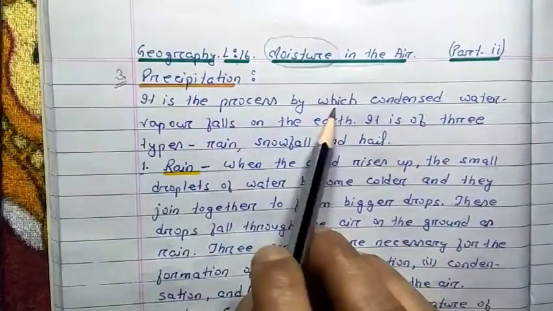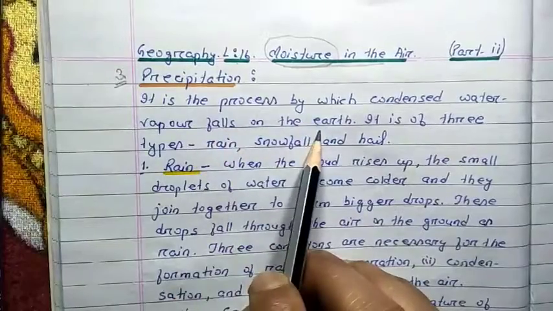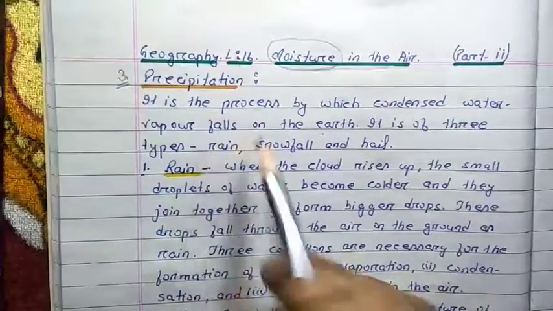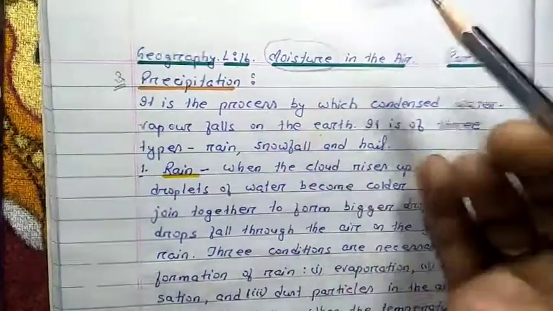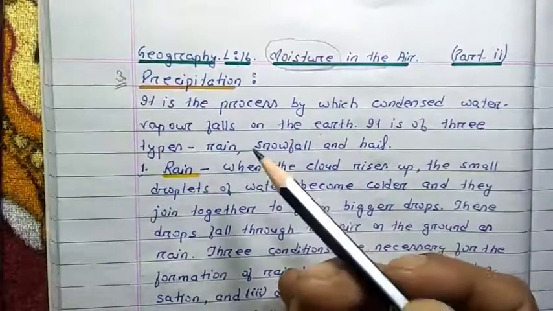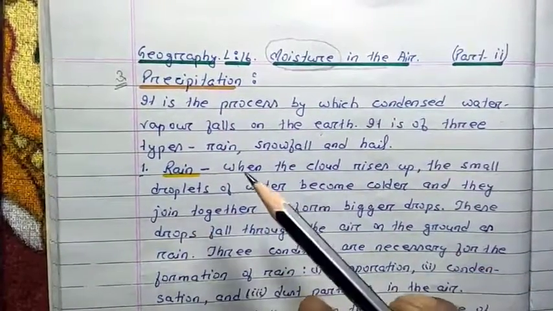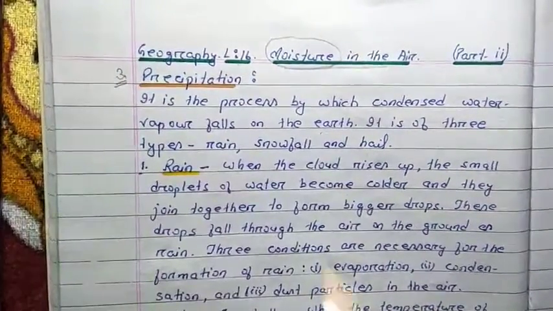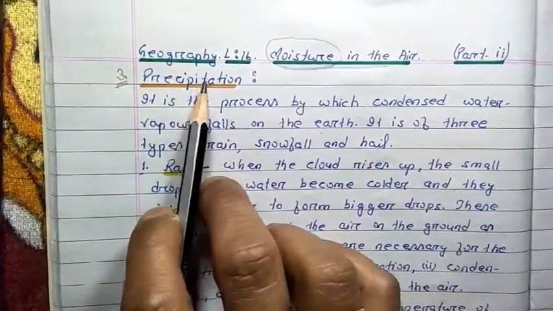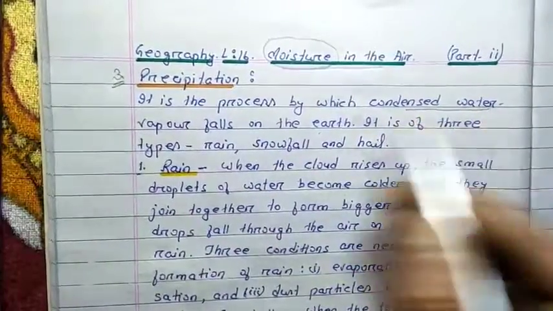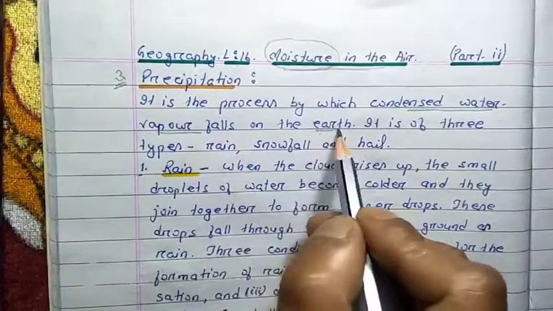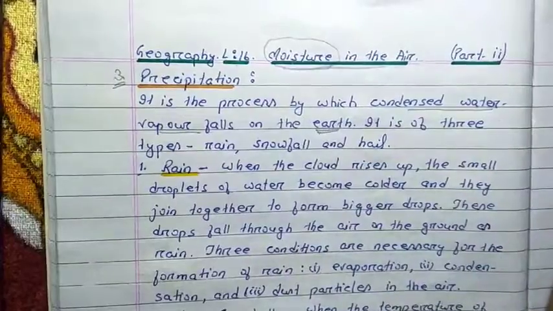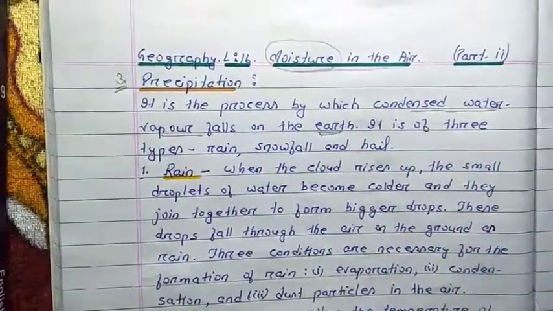It is the process by which condensed water vapor falls on the earth. In evaporation, water gets evaporated and goes into the sky. In condensation, this water vapor changes again into droplets of water and clings with the dust particles. Now through the process of precipitation, that condensed water vapor generally falls on the earth in different forms like rainfall, snowfall, etc.